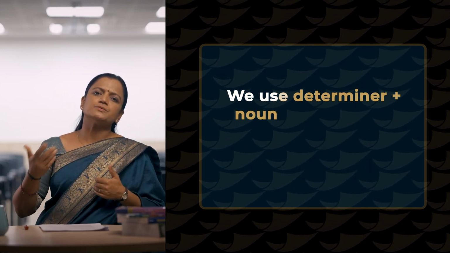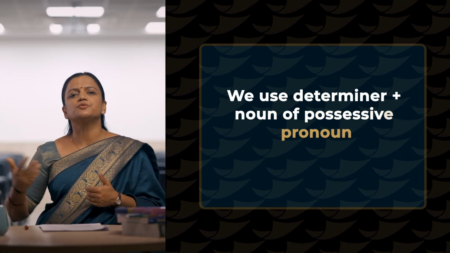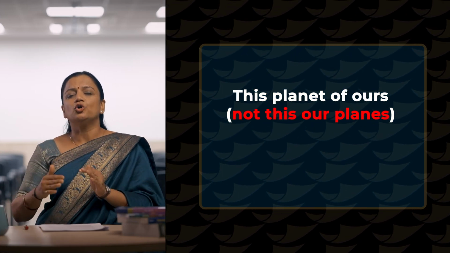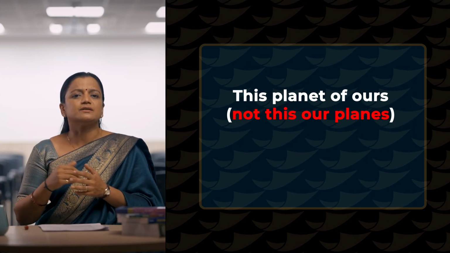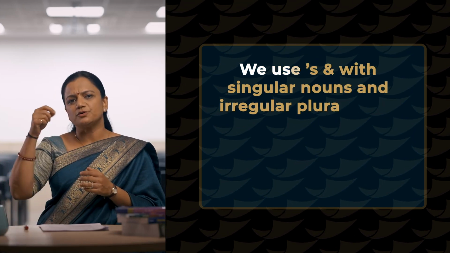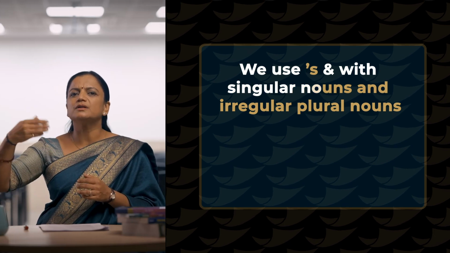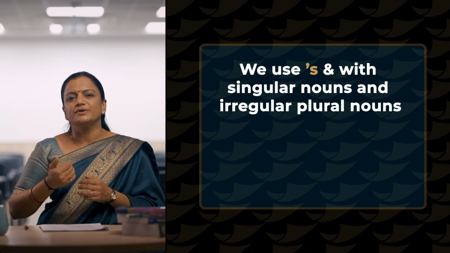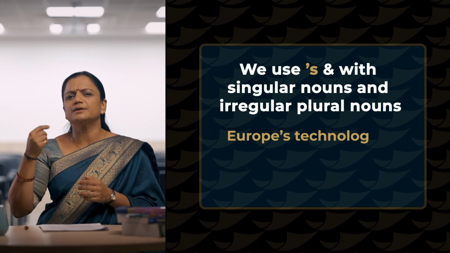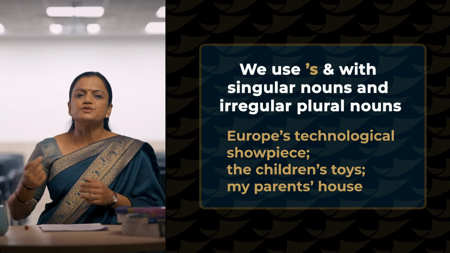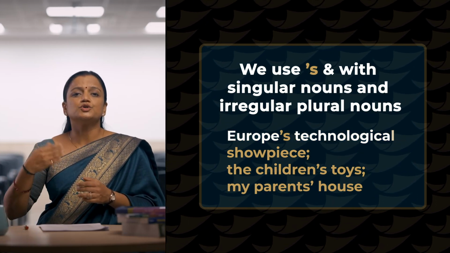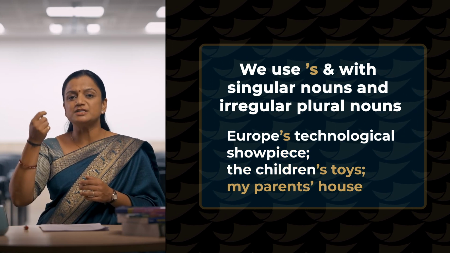Generally, we use determiner plus noun or the possessive pronoun. For example, if I want to say something like this planet of ours, I will not say this our planet. I cannot say that, right? So we use the apostrophe s with singular nouns and irregular plural nouns. For example, Europe's technological showpiece, right? So Europe's, I am showing the apostrophe, I am showing its position.